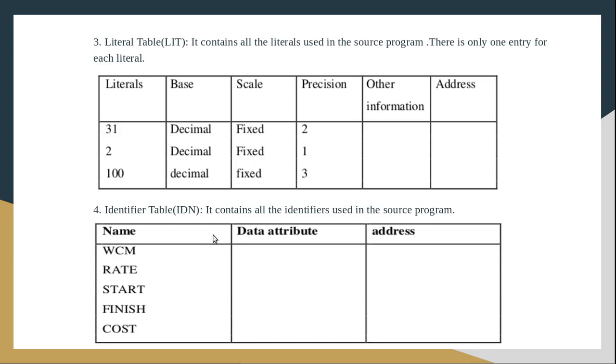The identifier table contains 3 columns: name of the identifier, data attribute and address. Address means where we are going to store the particular variable in memory. But the data attribute and address column values will be filled by the coming phases of the compiler. At present, the lexical analysis phase will add only the variable names into the identifier table.